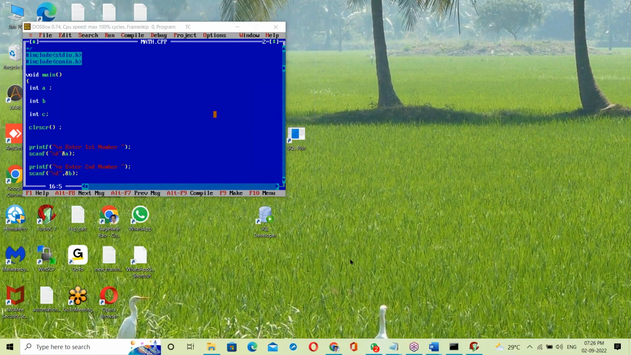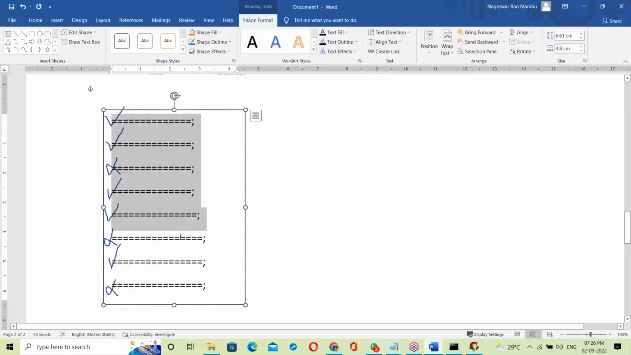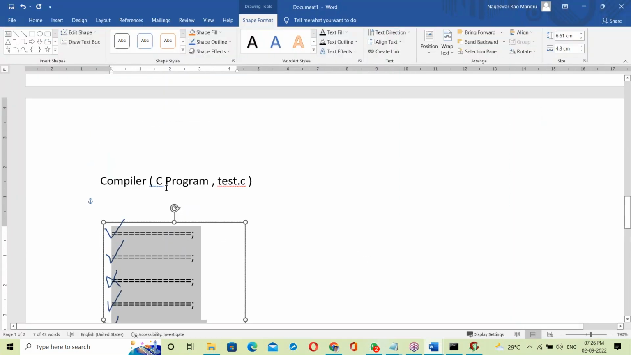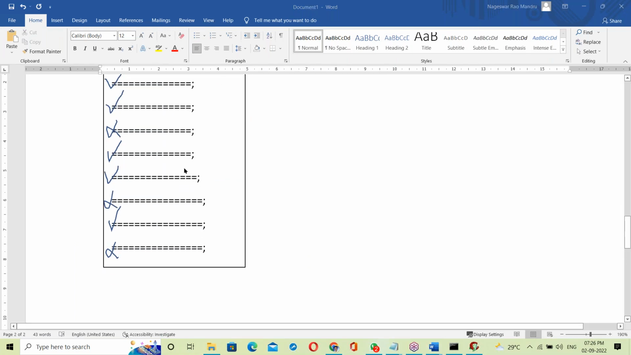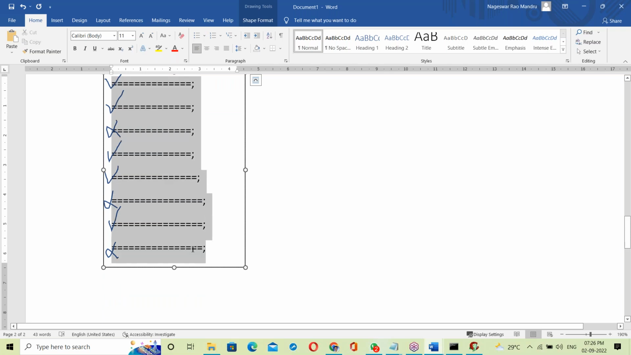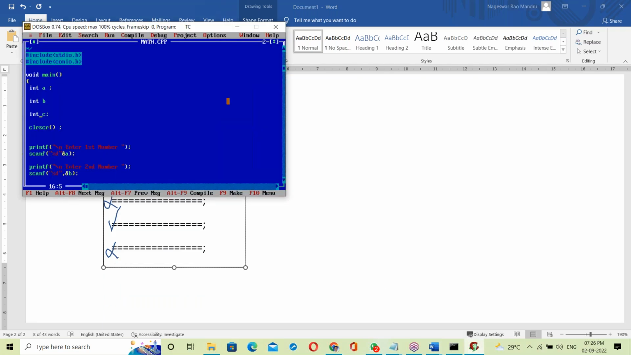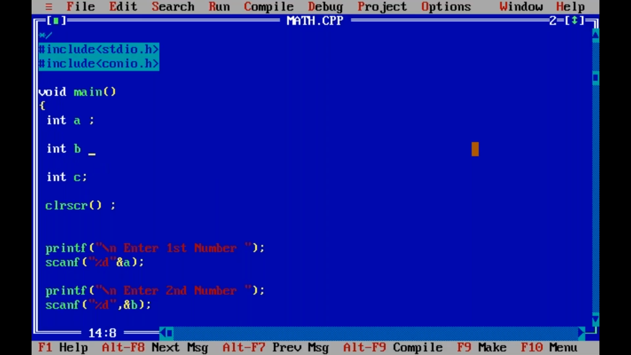The compiler checks the whole program from top to bottom. Whether it is a C compiler or a C++ compiler, any compiler works like this only. The compiler checks the whole program from top to bottom and shows all the errors. Next, we should correct the errors here. Let us correct all the errors.